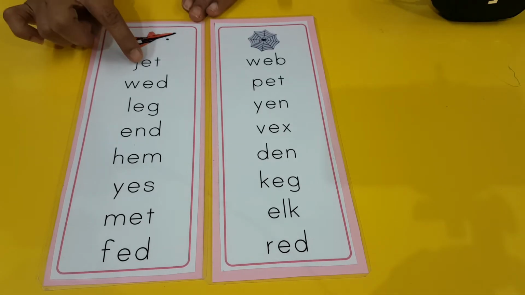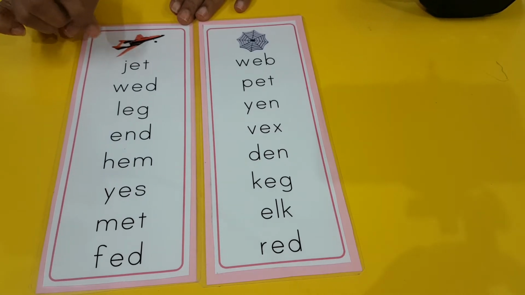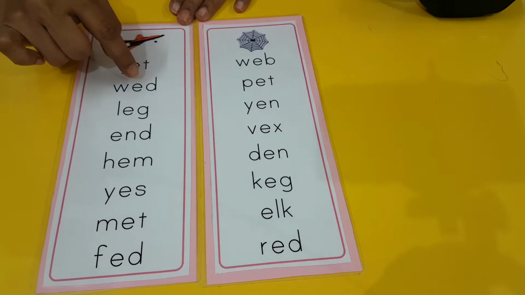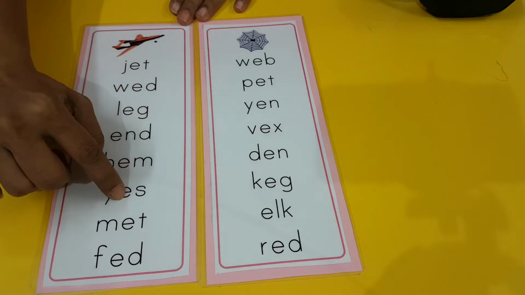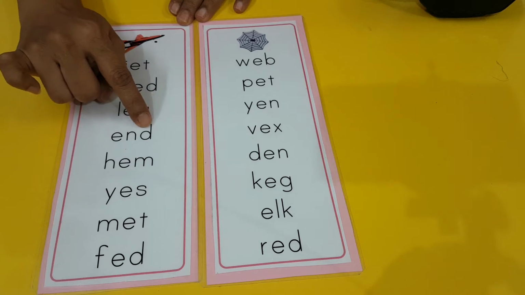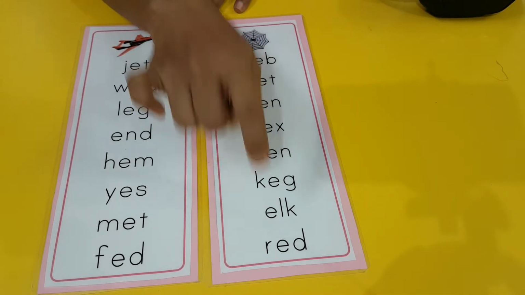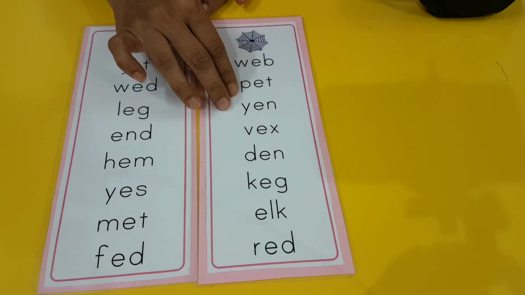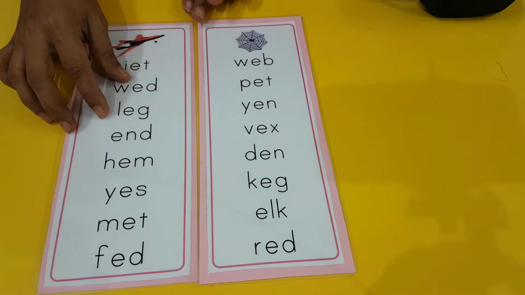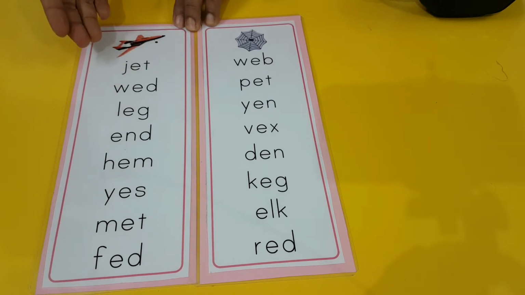Next is E, as in jet, egg. So you have all of these in between, or in the beginning, like end, elk. Elk is an animal, a horned animal that looks like a deer. It's called elk. So you used to read these words.